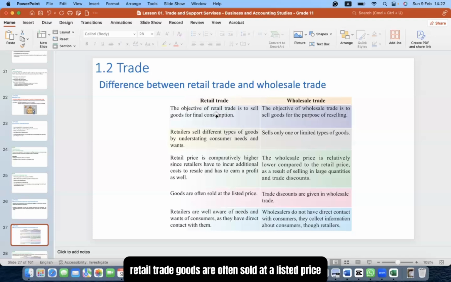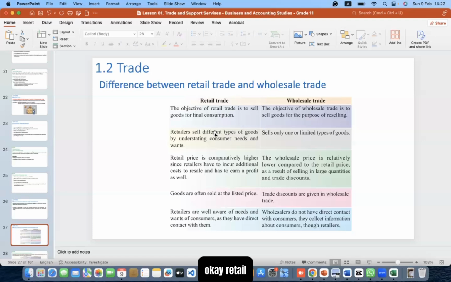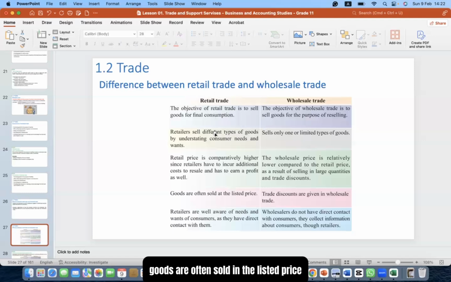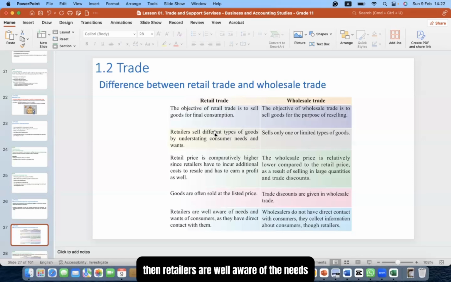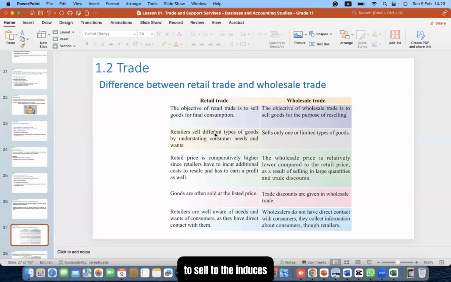Then retail trade goods are often sold at a listed price. Most of the time we go to a shop and buy the goods at the retail listed price. But wholesalers are not like that. When they sell products to the retailers, they give a discount. They give a trade discount. Then retailers are well aware of the needs and wants of the consumers as they have direct contact with them. So retailers know whatever the requirements are. They know these are the quantities that they need to buy, and these are the products that they need to buy to sell to the end users.